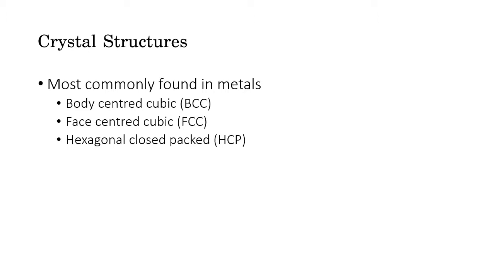Typically, as we are going to discuss only metals in our course, these are the crystal structures that are found in metals. So from here onwards we will discuss only three crystal structures: body-centered cubic, face-centered cubic, and hexagonal close-packed. Anyway, this has nothing to do with the discussion of interatomic bonding.